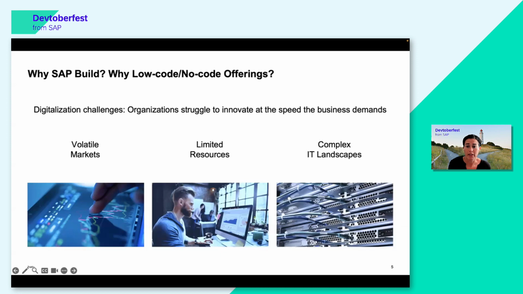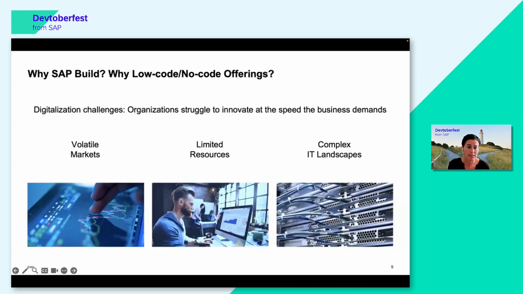The next problem that many of us face is that there are limited resources and there's developer scarcity. So companies are under increased pressure to deliver more with less, and to help ensure this resilience and this future growth that is needed.